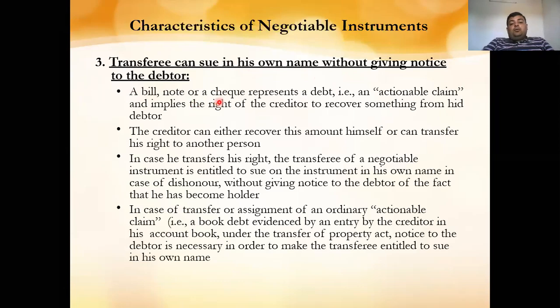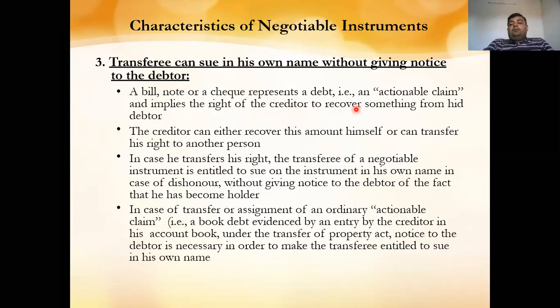A bill, note, or a check represents a debt. That is an actionable claim, meaning that it has been issued against some sale or against some debt. So there is the actionable claim, and it implies the right of the creditor to recover something from the debtor. So here there is a hidden debtor, and the creditor has the right to recover that amount from the hidden debtor.